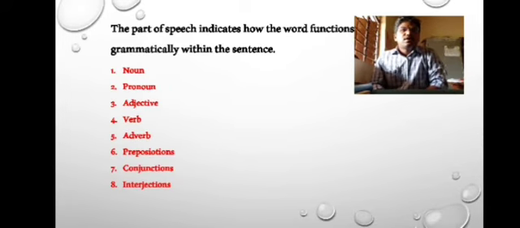You can see here all the names of those 8 parts of speech: noun, pronoun, adjective, verb, adverb, prepositions, conjunctions, and interjections. Let us learn all these parts of speech one by one.